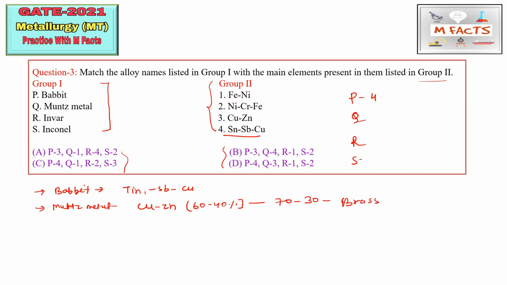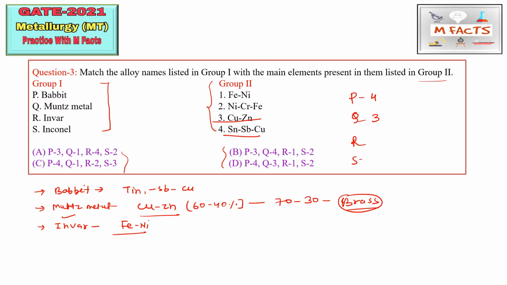So brass is also a copper and zinc alloy, and Muntz metal is also a copper and zinc alloy, but the composition is 60/40 in Muntz metal and 70 and 30 in brass. So Muntz metal we can match with CuZn, so Q we can match through 3. The next one is Invar. This is also a very important alloy. Invar is basically FeNi, so this is an Fe and nickel alloy.